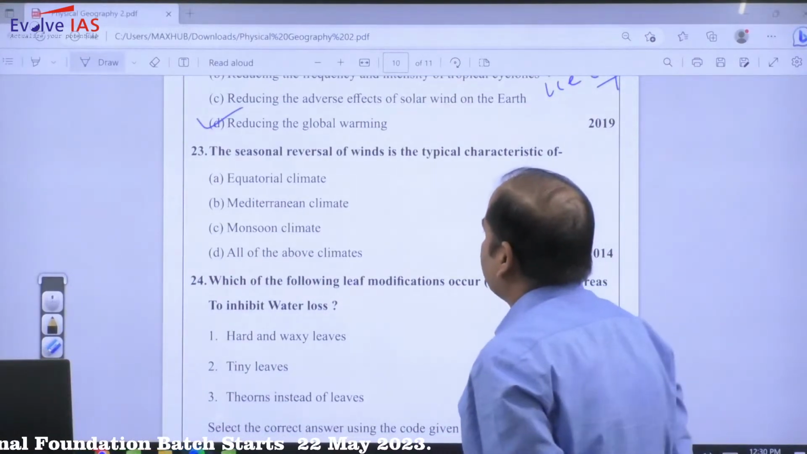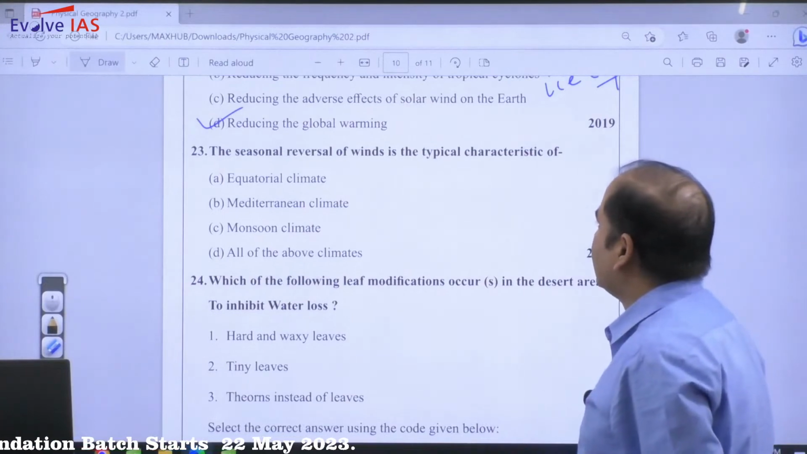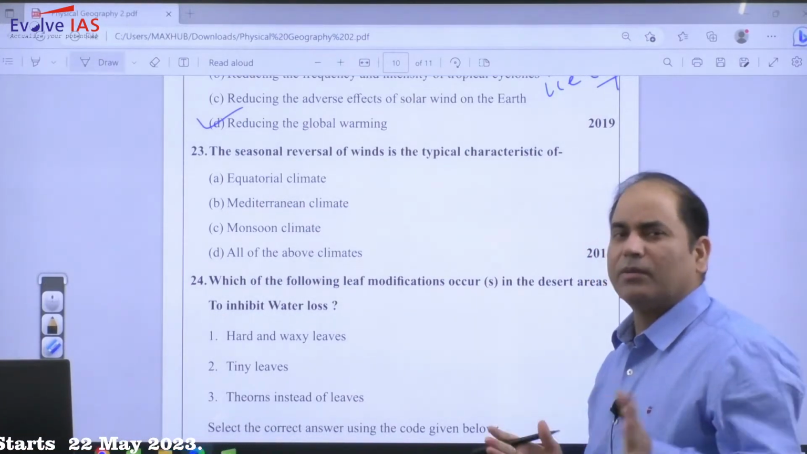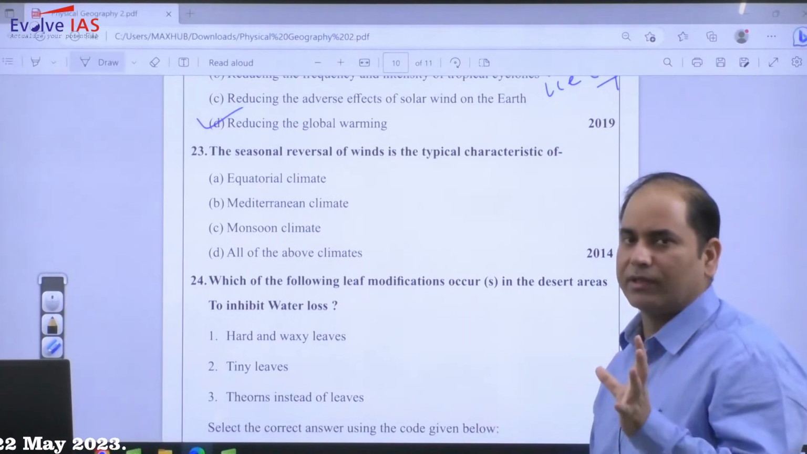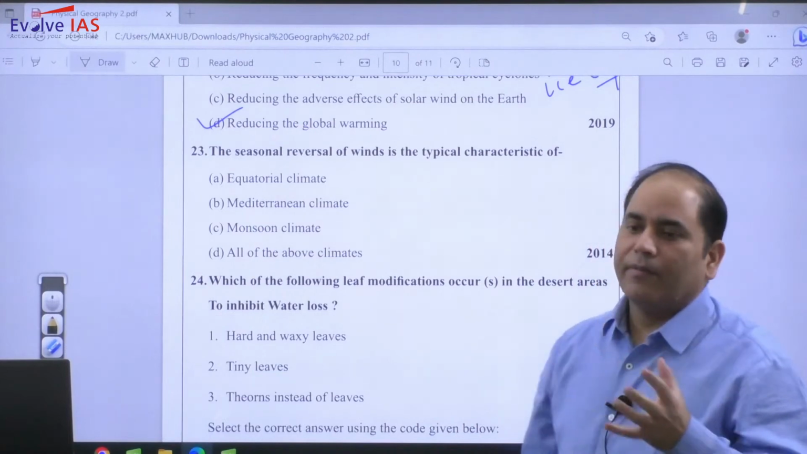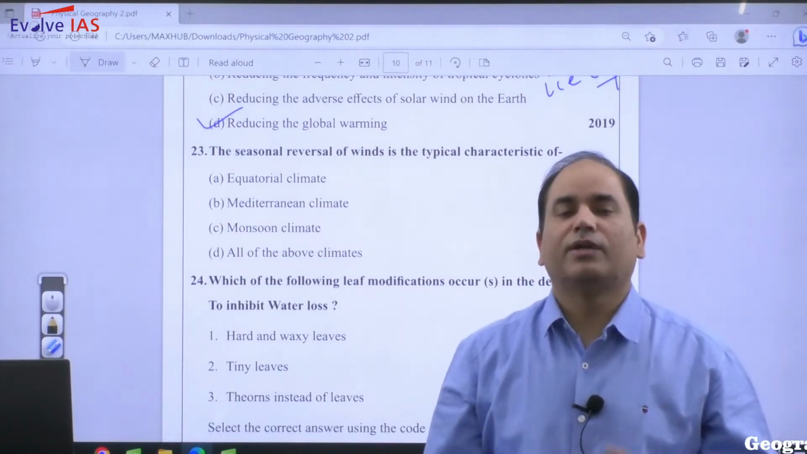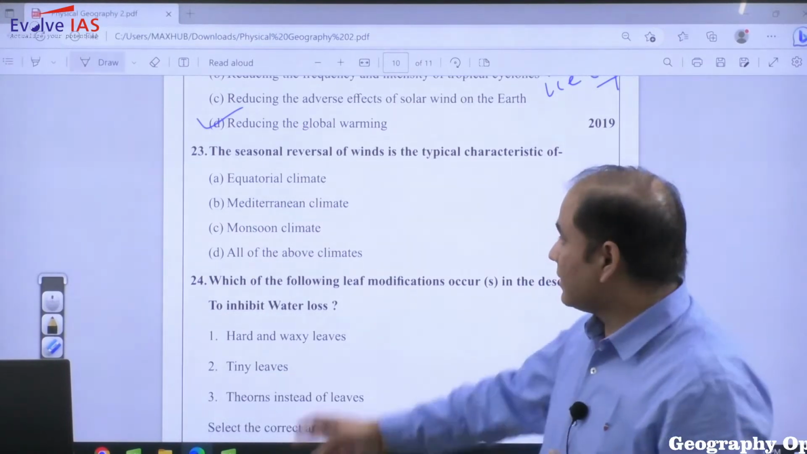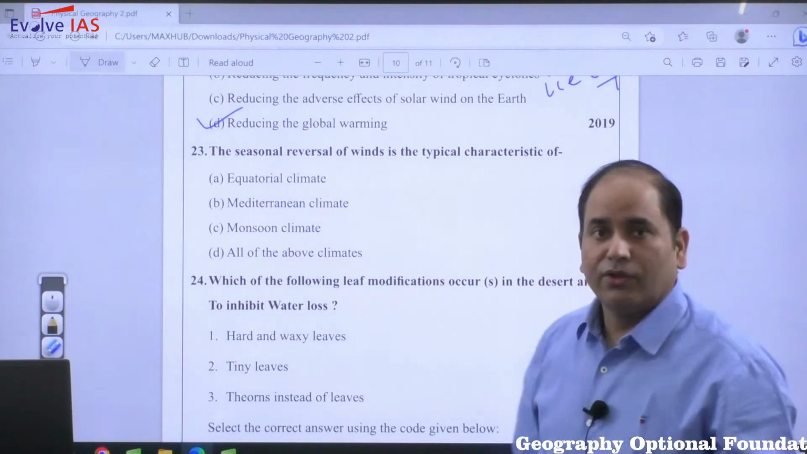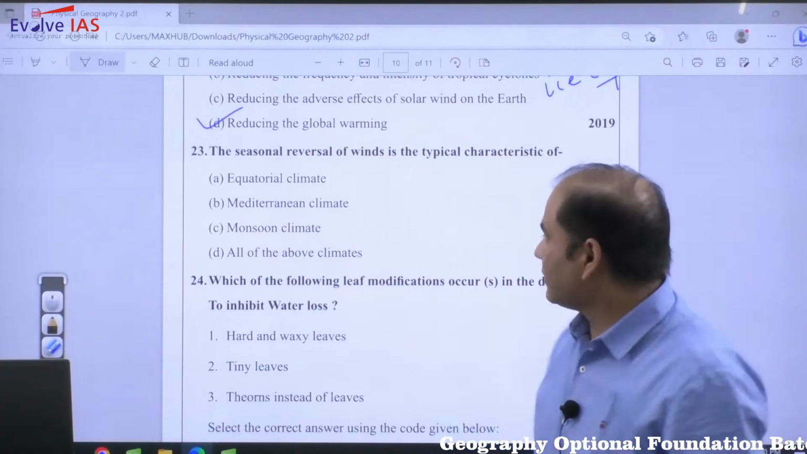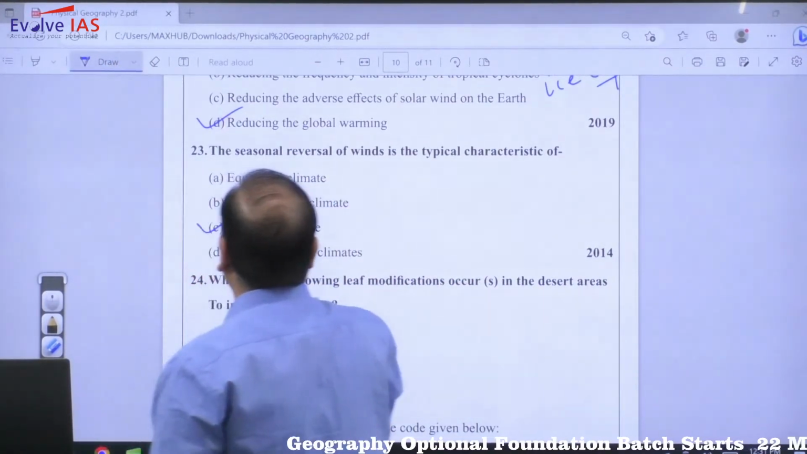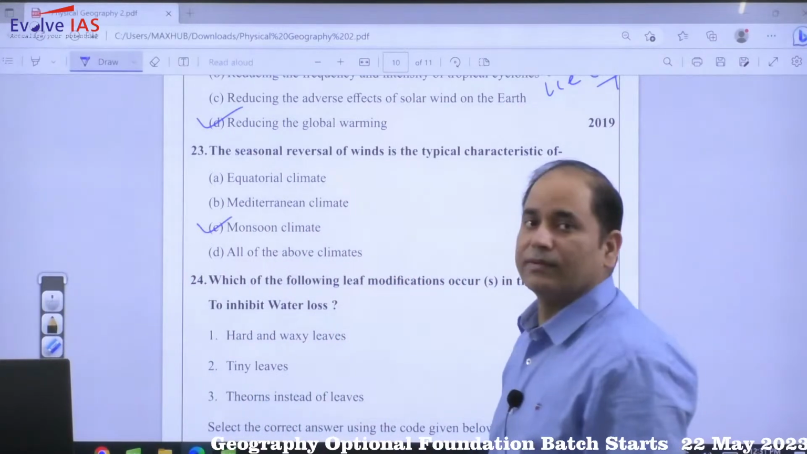Moving to next question, the seasonal reversal of winds is the typical characteristic of. As far as this question is concerned, बहुत बार पूछा गया है and it's straightforward. Whenever you look at the basic definition of monsoon, what is monsoon? This is the standard definition of the monsoon, the seasonal reversal of winds. So seasonal reversal of the wind is simply referred to as monsoon.